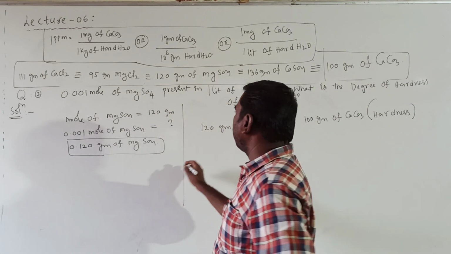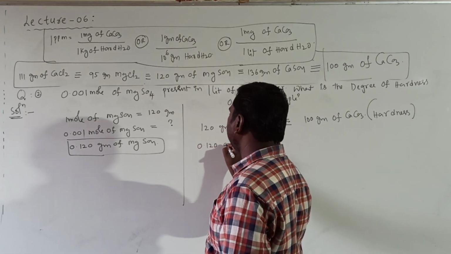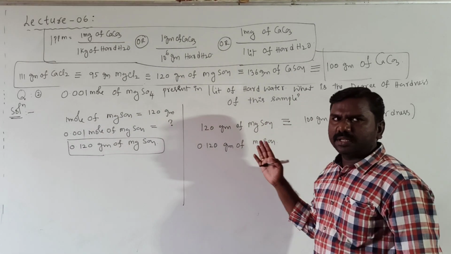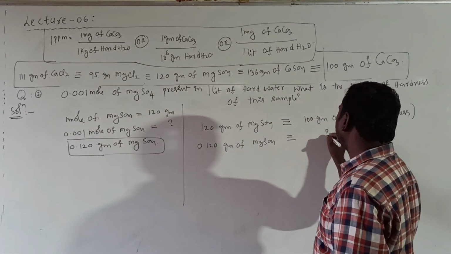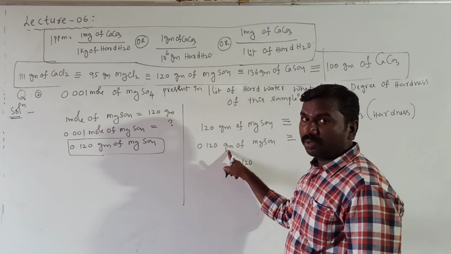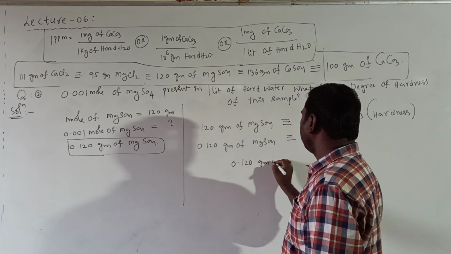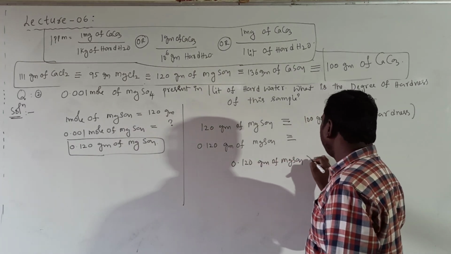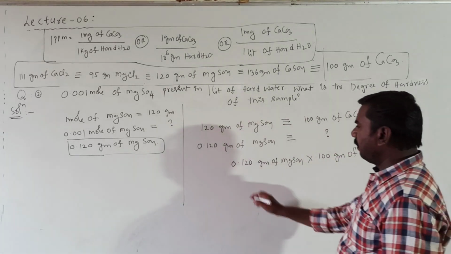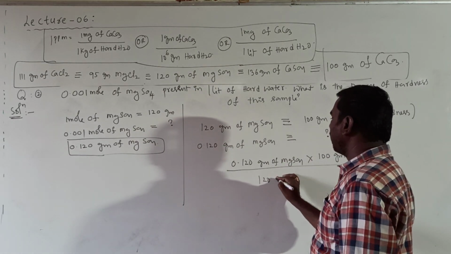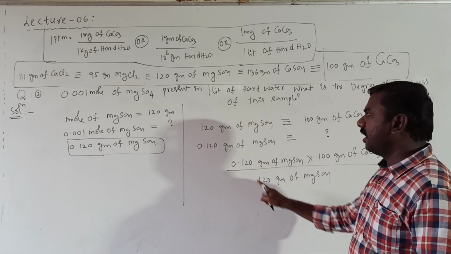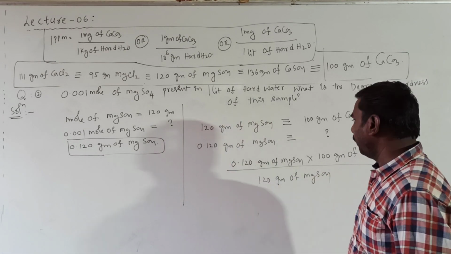So we got 0.120 grams of MgSO4. When I am solving this, 0.120 grams of MgSO4 into 100 grams of CaCO3 by 120 grams of MgSO4. Remember, in this case it is also grams, not like in the last problem.